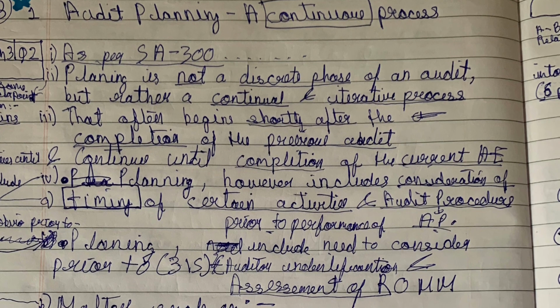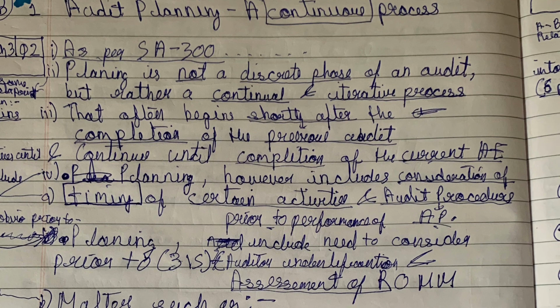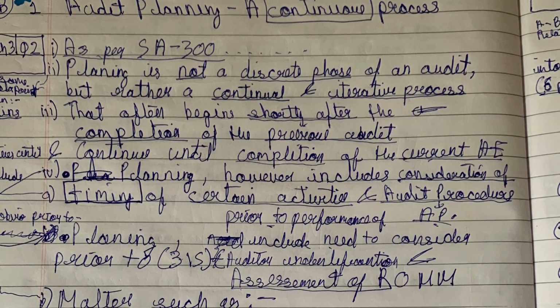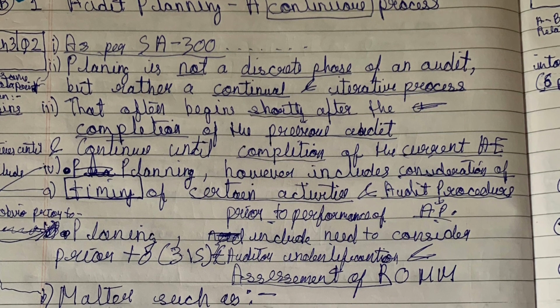Then we perform other risk assessment procedure, obtain general understanding of law and regulation, determine materiality, and the involvement of experts. Easy.